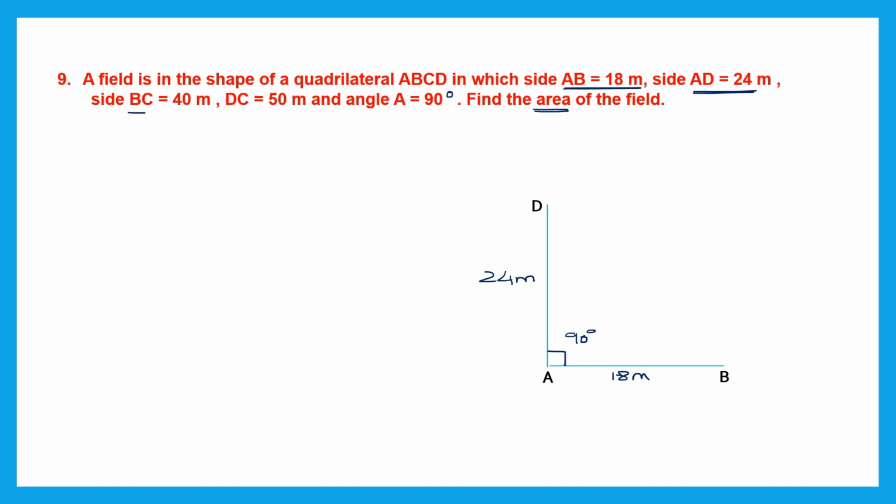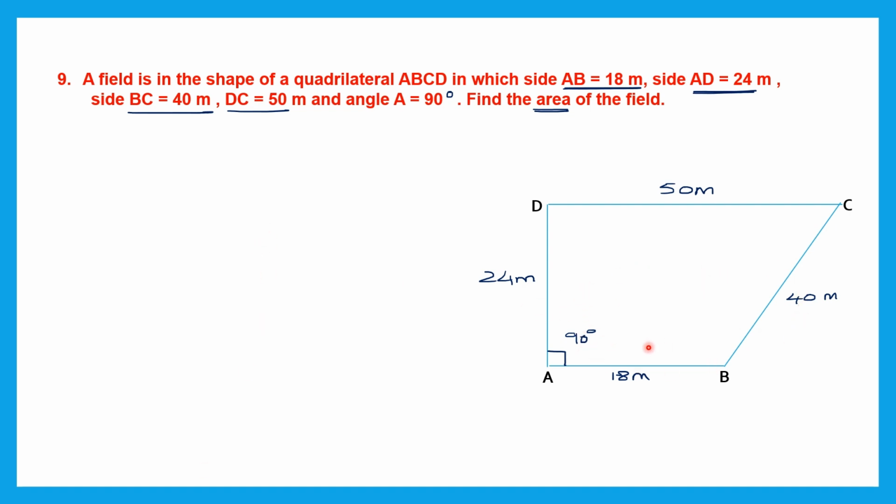Let's continue. Now BC, that means we have B here. BC is 40 meters. It means it's a longer line. You can't have a straight line because this is 24. So if it is 40 meters, it will be still longer. So let's draw that. So we have BC and this is 40 meters. And then we have DC. DC is 50 meters. So this line that we have drawn now, this is 50 meters. So we have followed all the instructions in the question and we have drawn a quadrilateral.